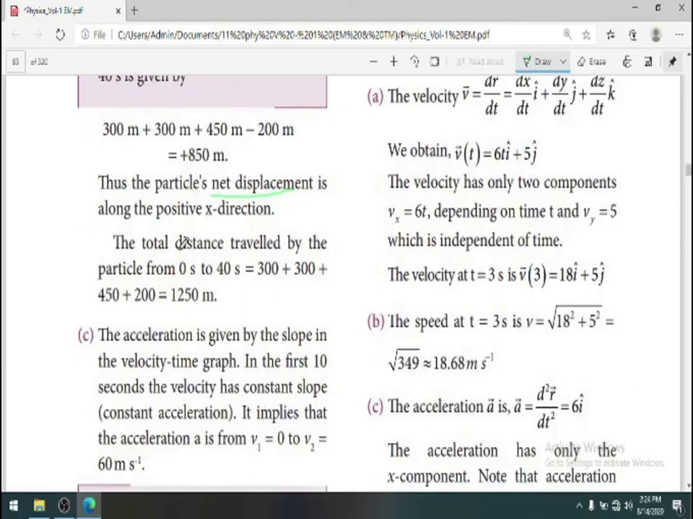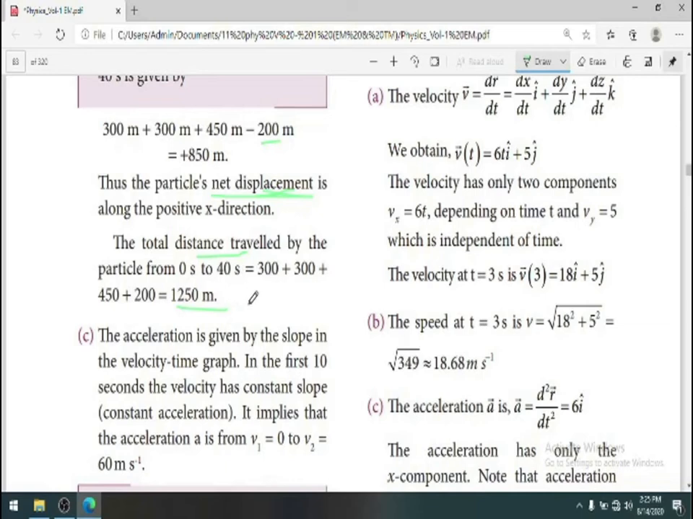The total distance traveled by the particle from 0 to 40 second is, so here we have found out what is displacement, students. We have considered also the negative x direction. But to find out the distance traveled from 0 second to 40 second, we just need to add up all the magnitudes, and that's why we get a different value. You know very well, distance can only be a positive value.